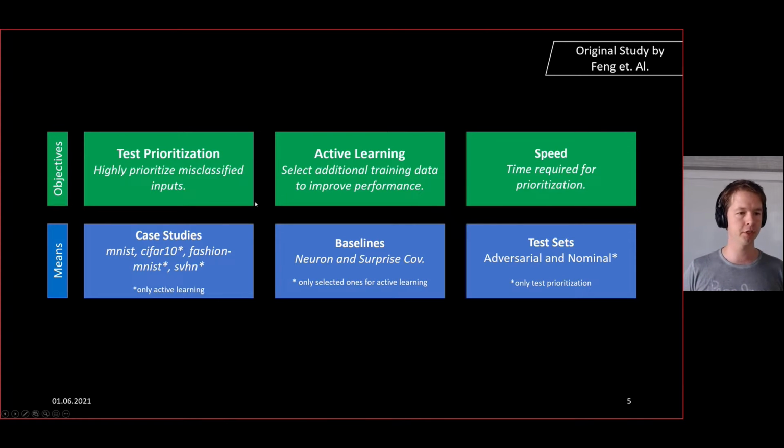They assessed their proposition by means of four different case studies: MNIST, CIFAR-10, Fashion MNIST, and SVHN. However, only MNIST was used for test prioritization. The other three data sets were used for active learning together with MNIST. Then as baselines, they used a selection of different neuron surprise coverages from the literature. And as test sets, they used both the nominal test sets from those data sets as well as the test set under an adversarial attack, so adversarial inputs.